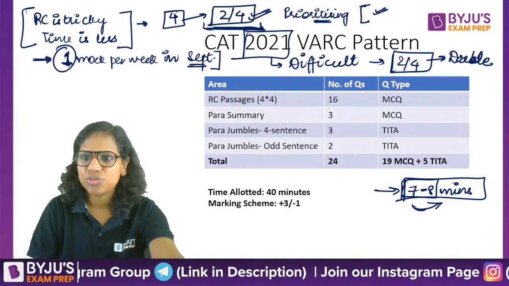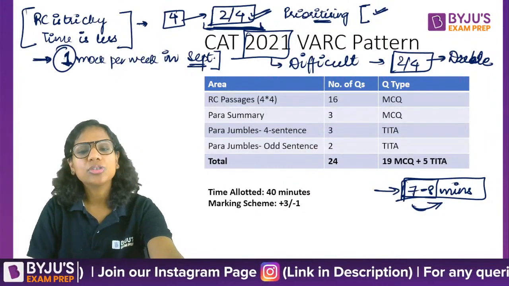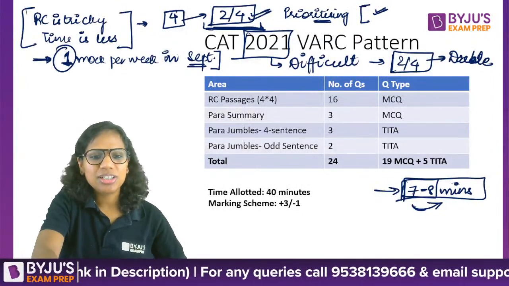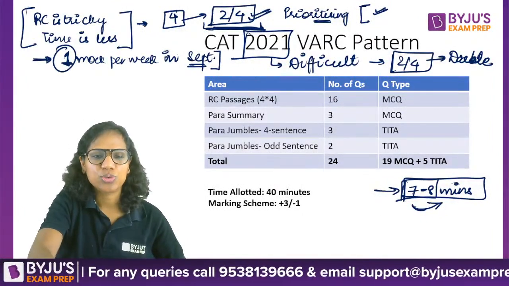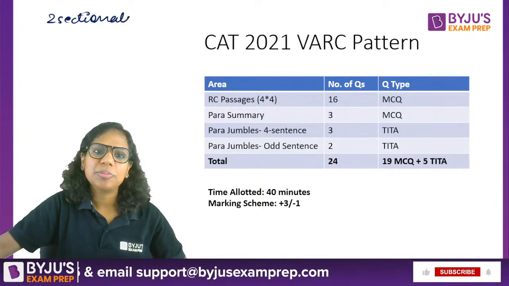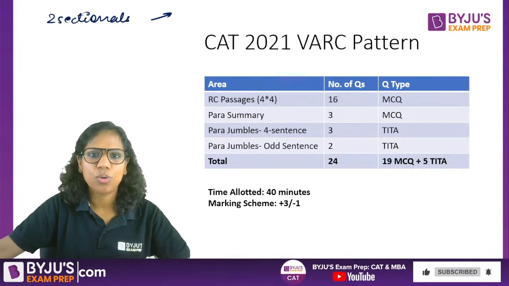Para summary and para jumbles first. Will that help me in saving time for RCs at the end? So Varun, it's very subjective. See what works. So why don't you take a sectional and see in that what works for you? So take two sectionals for that matter. In one sectional, attempt the VA part at the end. I think you must have been attempting it towards the end only till now, right?